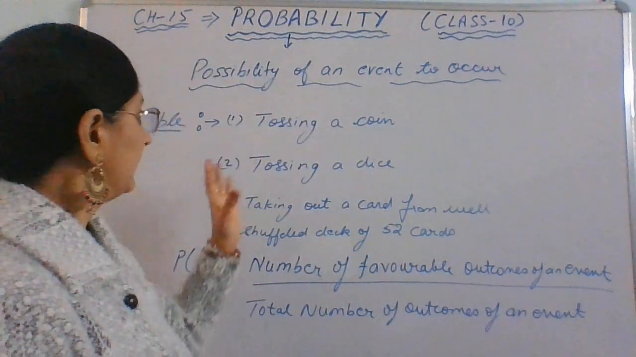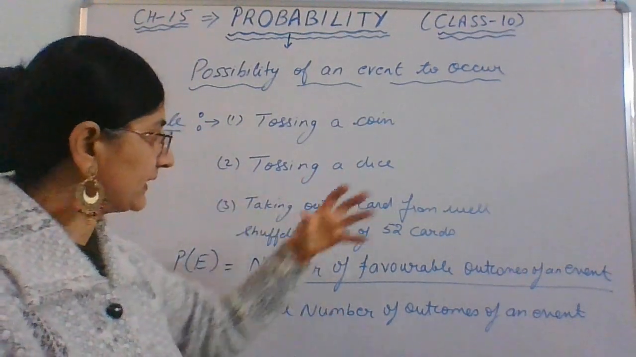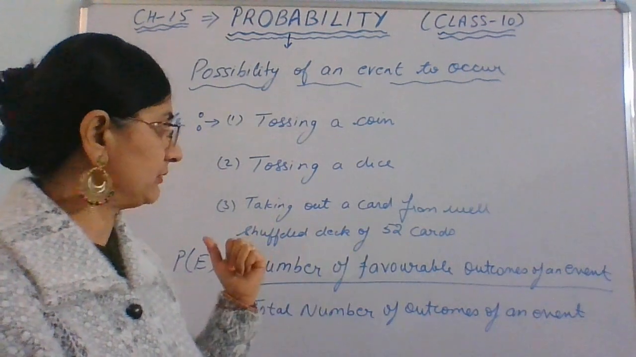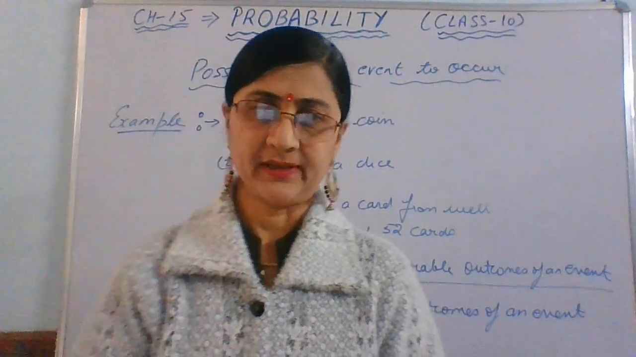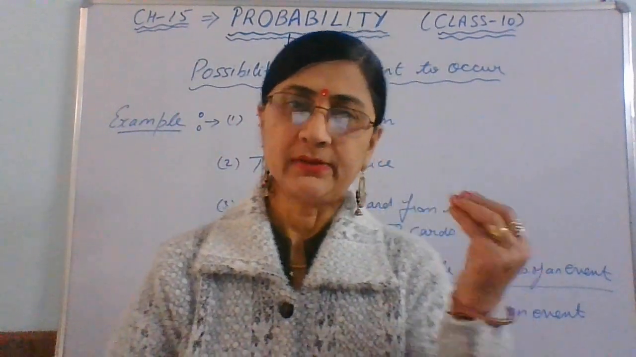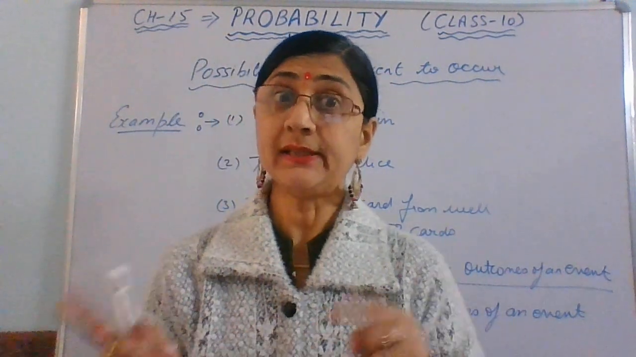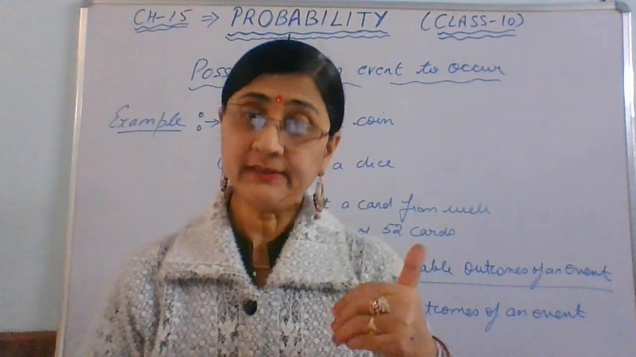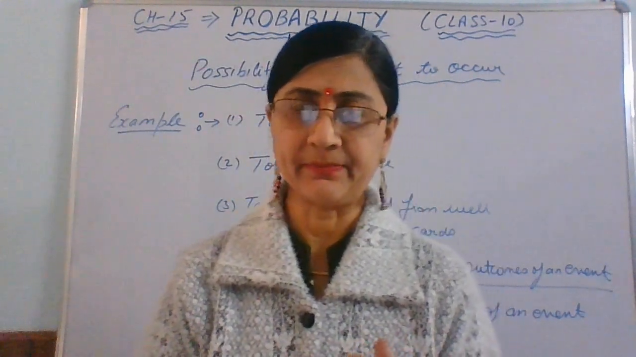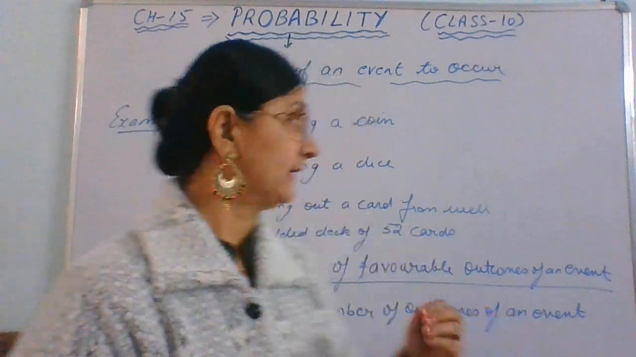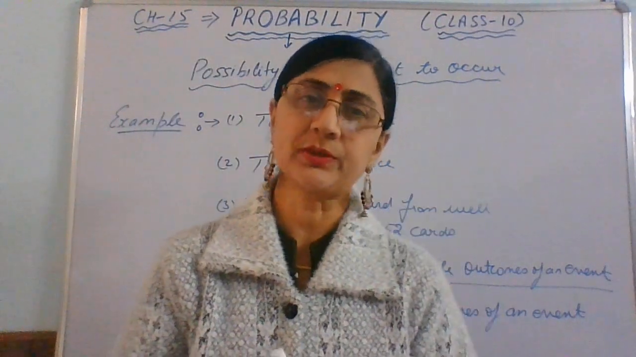For example, tossing a coin, tossing a dice, or taking out a card from a well shuffled deck of 52 cards. There can be other examples also. Like tossing a coin: in tossing a coin, we have two possibilities, either head will come or tail will come. So there is an equally likely possibility of head occurring or tail occurring, either of them. So there are only two possibilities.